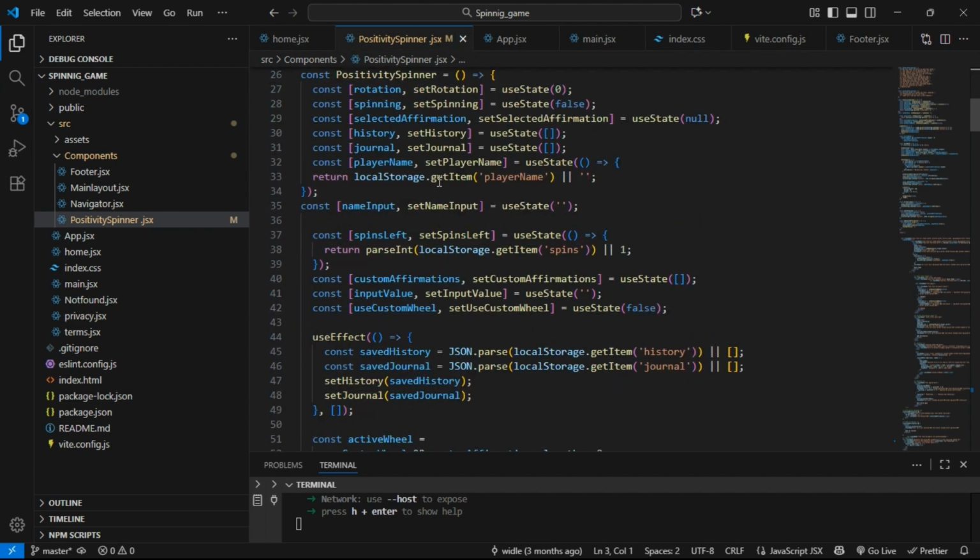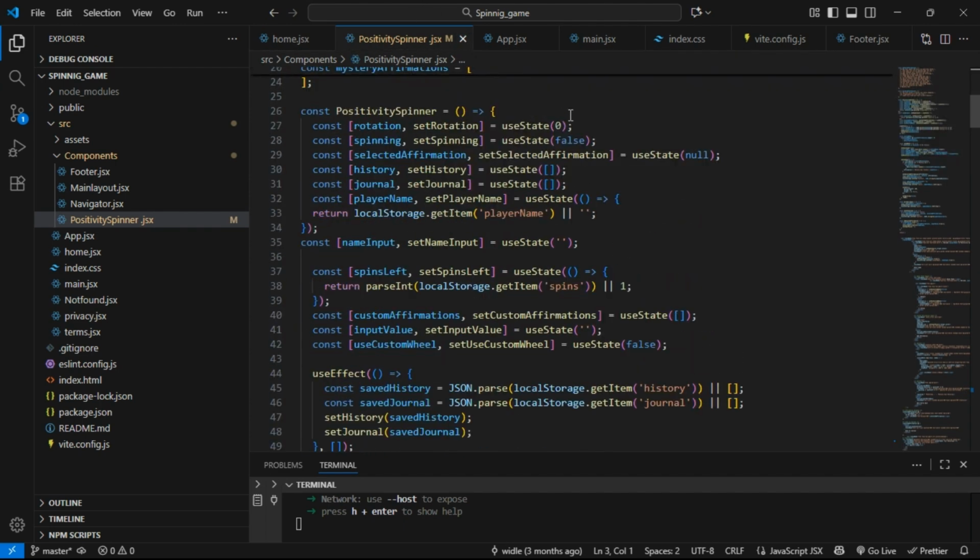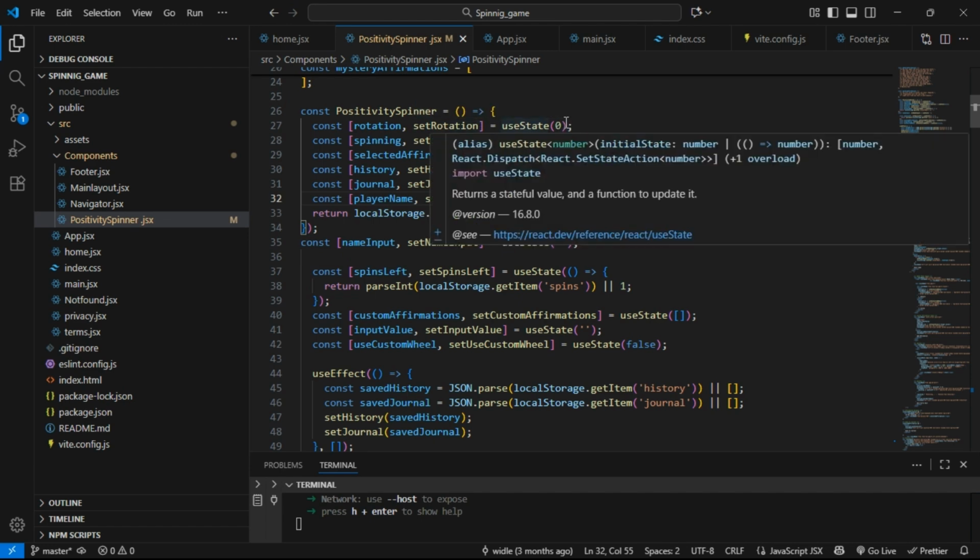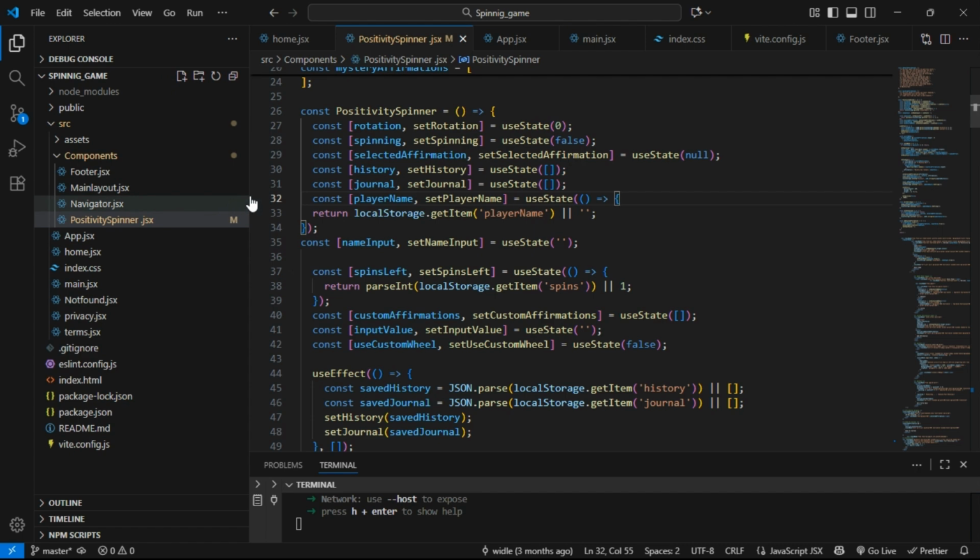Now basically what we do is we define all the state that we wanted this game to have. Yes, that is very important. We wanted it to rotate. You see, const rotation, setRotation, and we give it a value of 0. And spinning, we set it to false. Why? Because at the start of the game the spinner is not spinning.